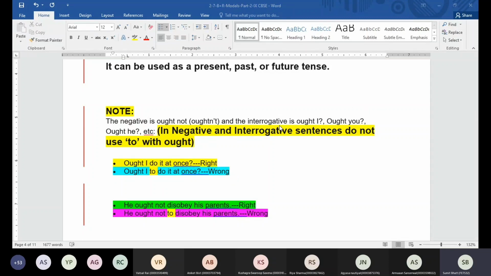Okay, now who can tell when do we use this word ought to? Anyone? When a sentence is affirmative. Okay, very good. And ought only, without to, in which two cases can we use ought only? When the condition is negative or interrogative. Very good. So if you say ought not, am I going to use to afterward, like he ought not to do it? No, sir. That's going to be wrong.